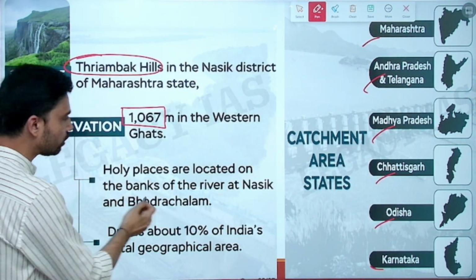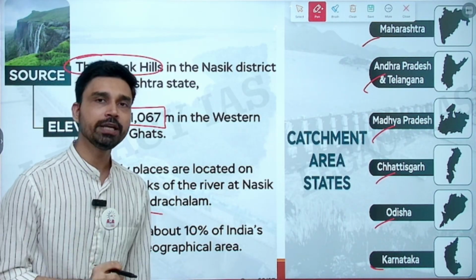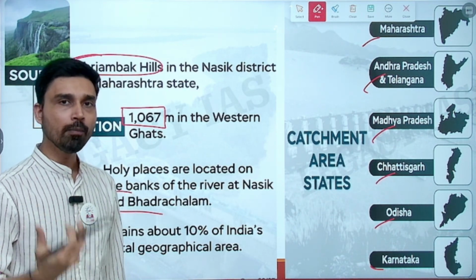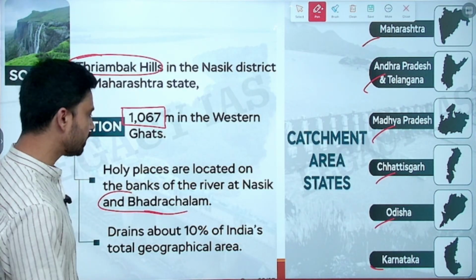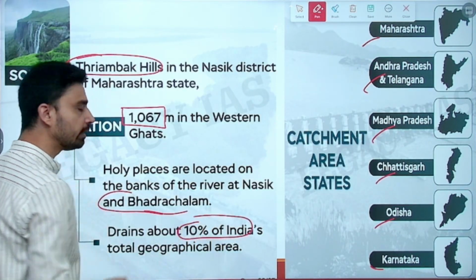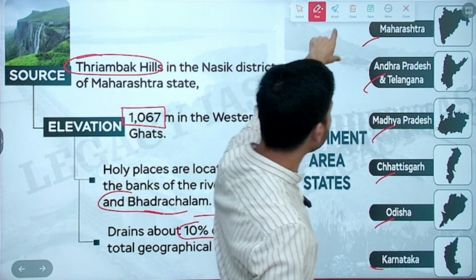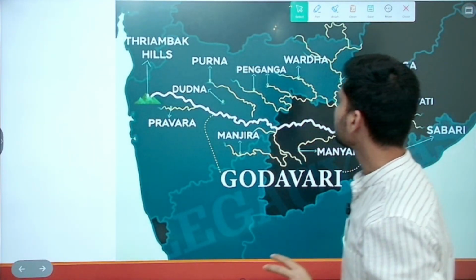Holy places are located on the bank of the river, such as Nasik. We know that Nasik is a very important place because it is one of the places where the Kumbh or Mahakumbh fair is organized. Bhadrachalam is another important place here. About 10% of the total geographical area of India is drained by river Godavari. That's why I told you, it is a very, very important river, especially for the peninsular states.